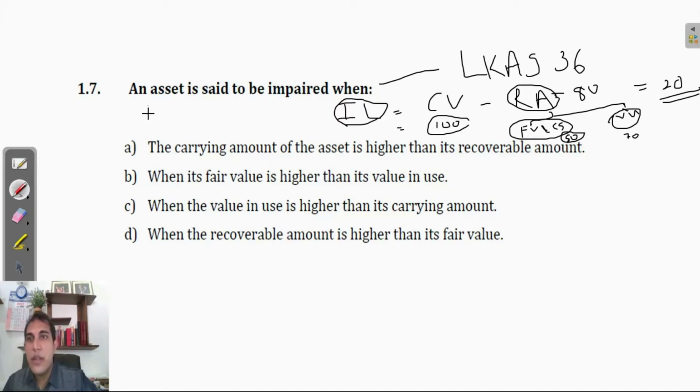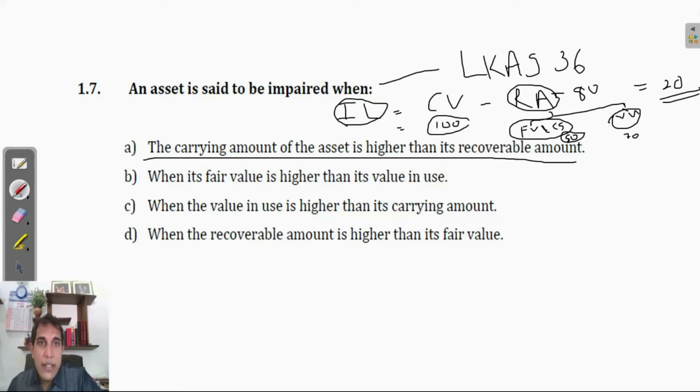Okay, now read the options given. The carrying amount of the asset is higher than its recoverable amount. See, that's correct, right? Carrying value is higher than its recoverable amount. So this answer seems to be correct. We'll read and see other options.